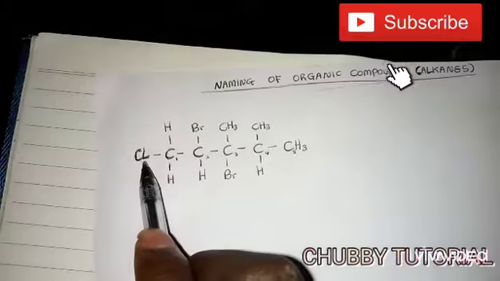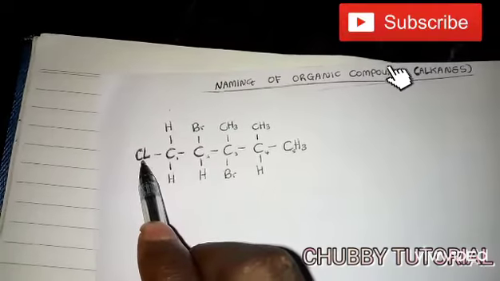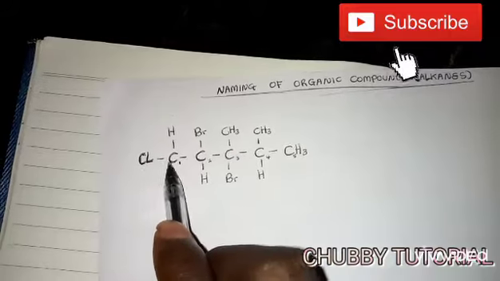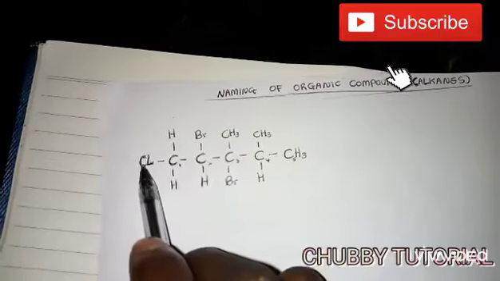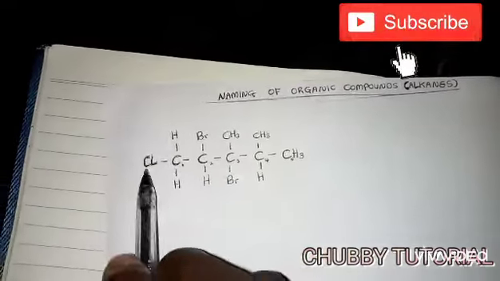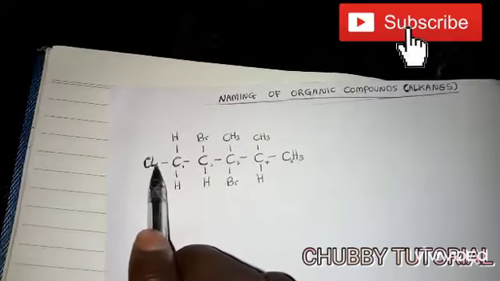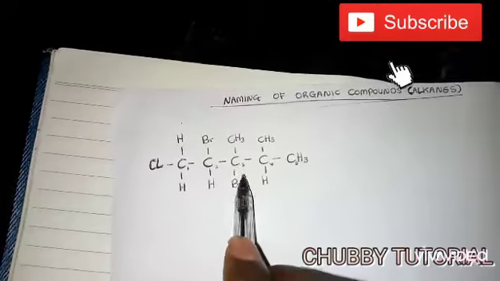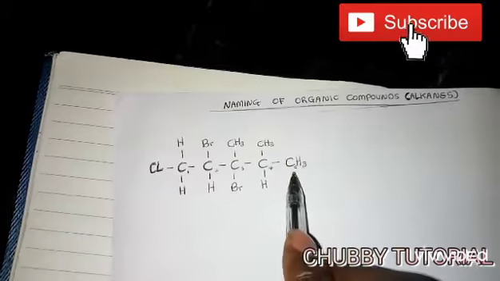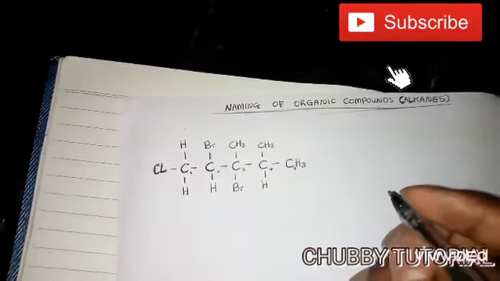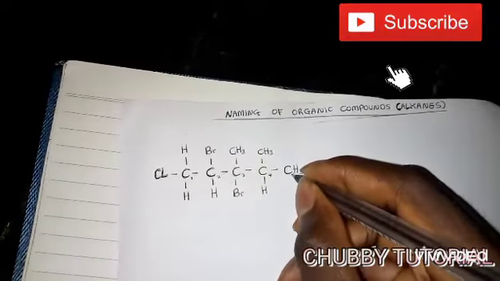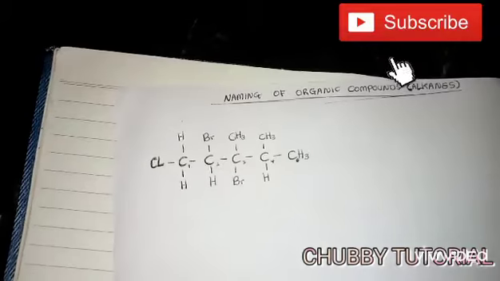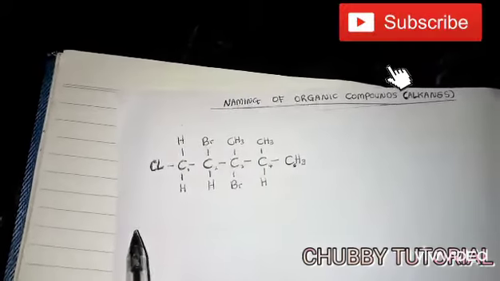And from our previous video, we learned that when giving numbers to our substituents, we follow the way that will give our substituent the lowest number possible. So let's take it this way. Let's start from here. This first carbon, our chlorine here is attached to the first carbon, our bromine, then methyl, that's it. This CH3.